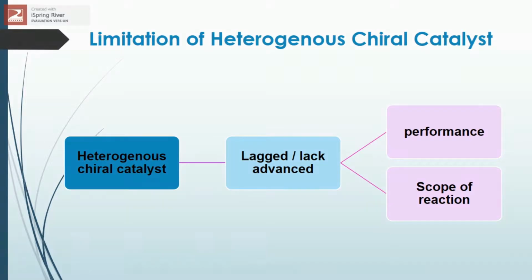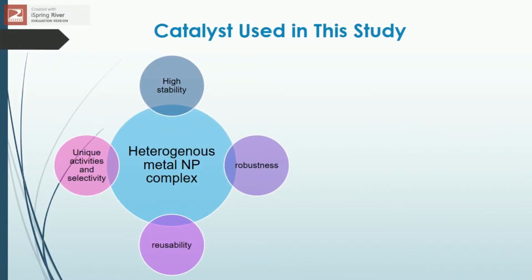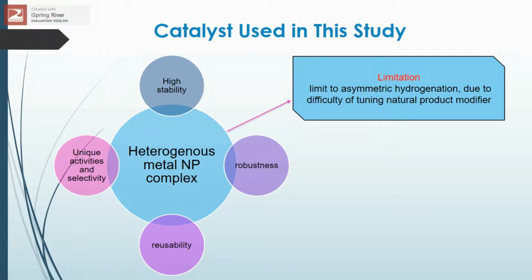scope of reaction. Thus, in this study, a heterogeneous metal nanoparticle complex is used as a catalyst due to several factors such as high stability, robustness and reusability. Moreover, it also possesses unique activities and selectivities as compared to reactions catalyzed by homogeneous metal complex catalysts. However, this heterogeneous metal nanoparticle complex shows limitations too, as it is limited to asymmetric hydrogenation.